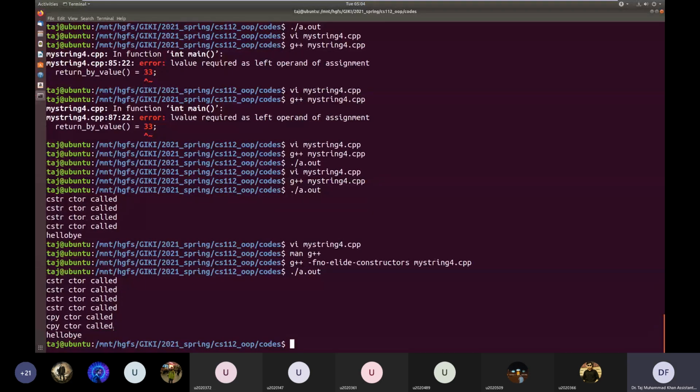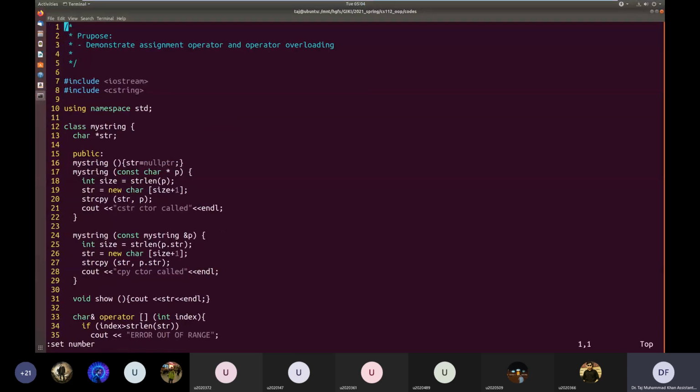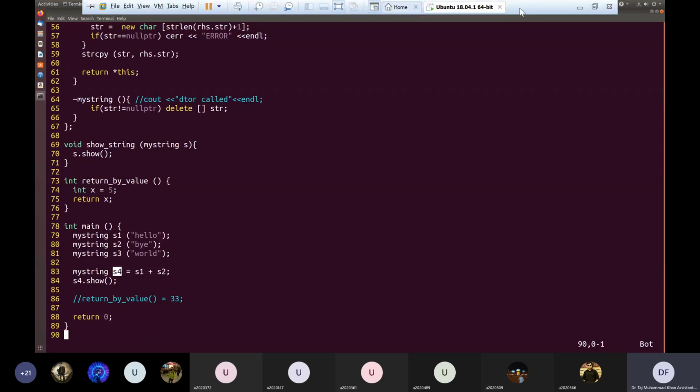So one will be called for S4, as you guys said. The last one will be called for S4. So for the second last, or the first copy constructor, it is being called for the temp.